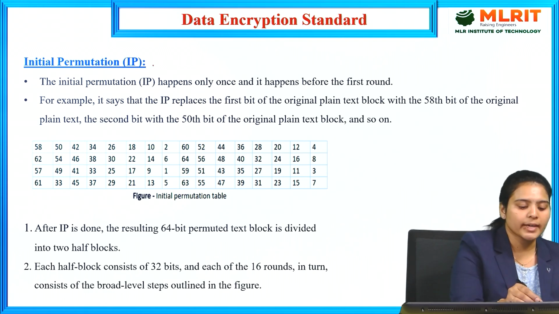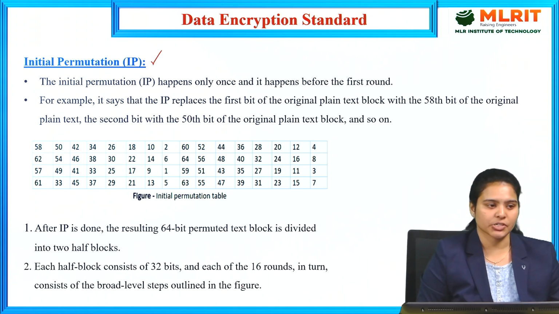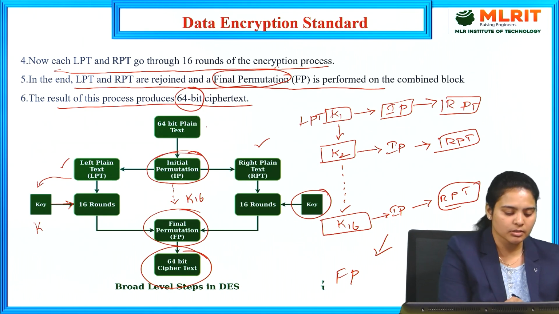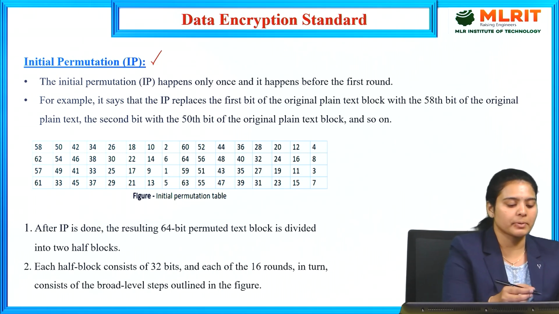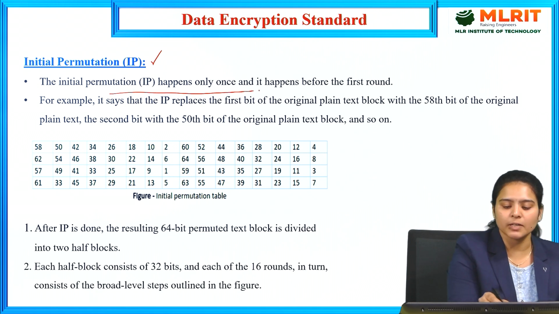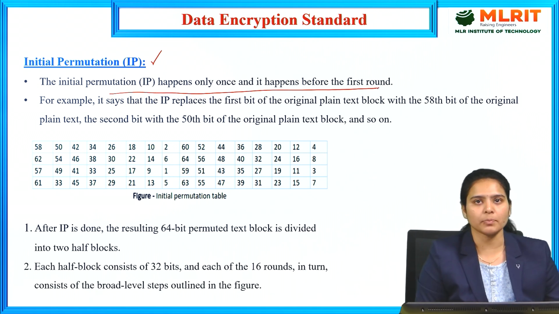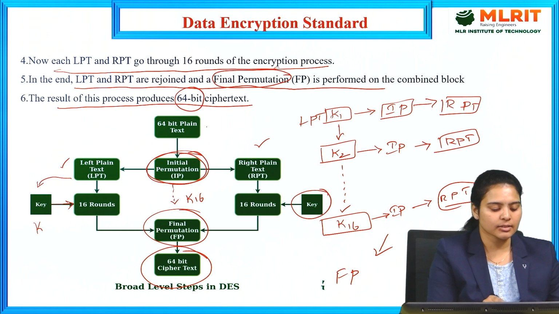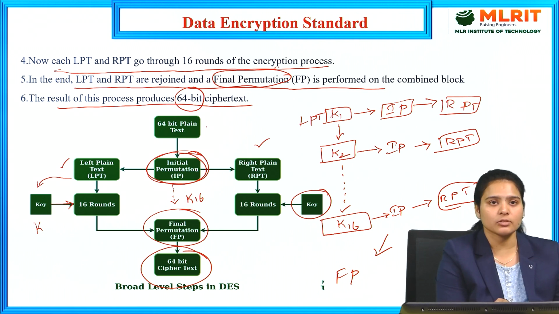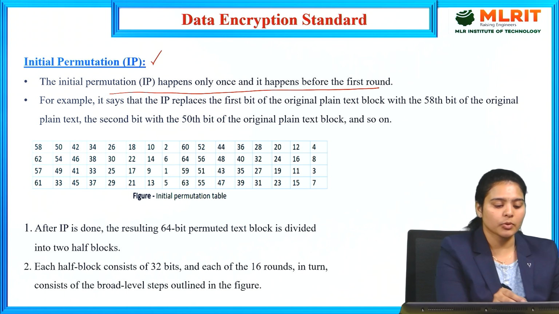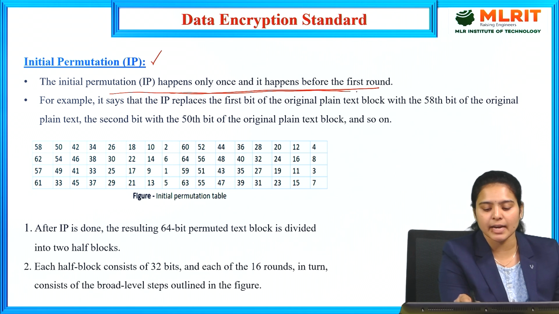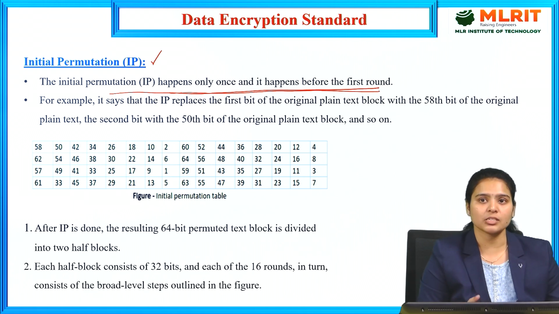And now we can see what is meant by initial permutation. As we have seen, what is initial permutation. So let us see what is meant by the initial permutation. It happens only once before the first round of the process. Means we have taken only the first process of the initial permutation before the first round, where we are going to start with the 64 bits of plain text. That is what I am saying: it happens only once and it happens before the first round.